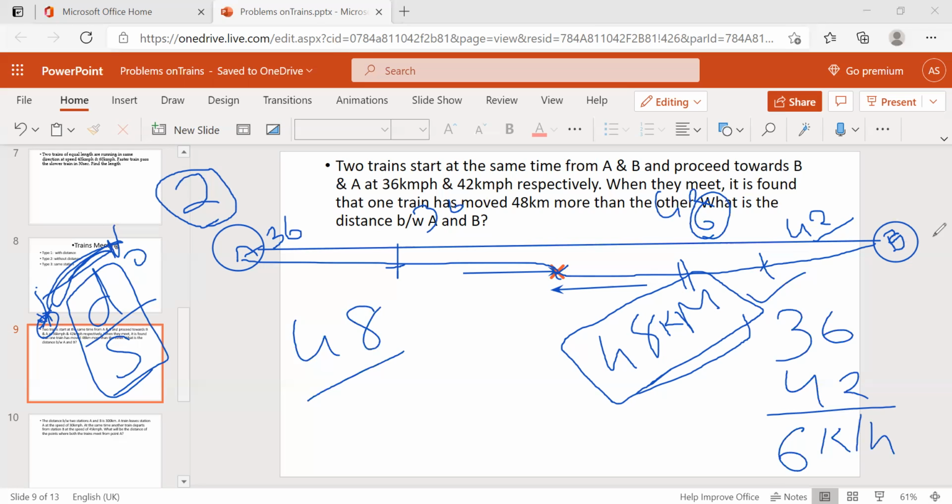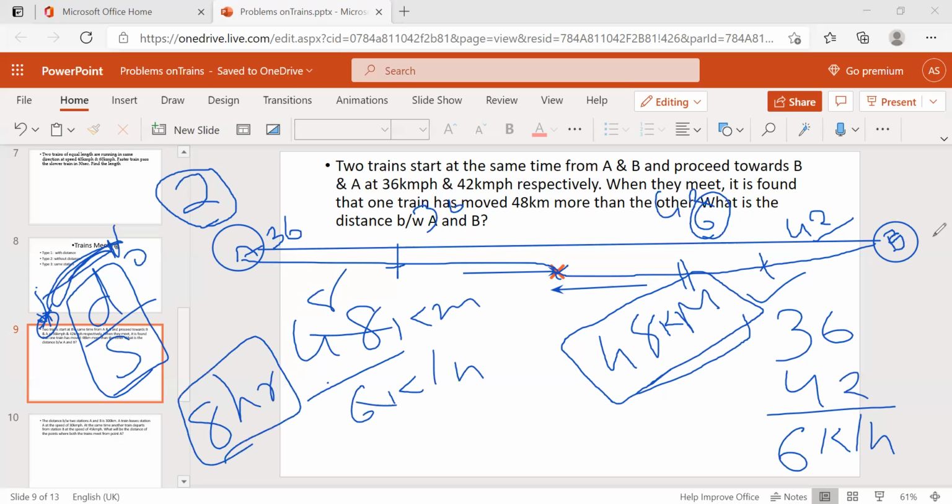Now how many hours will it take? The time is 48 kilometers divided by the speed difference, 6 kilometers per hour. 6 eights are 48, so it takes 8 hours to reach 48 kilometers more. What does that mean?